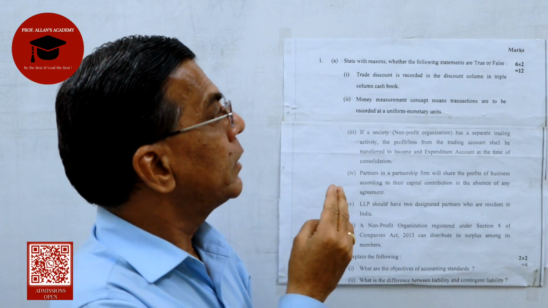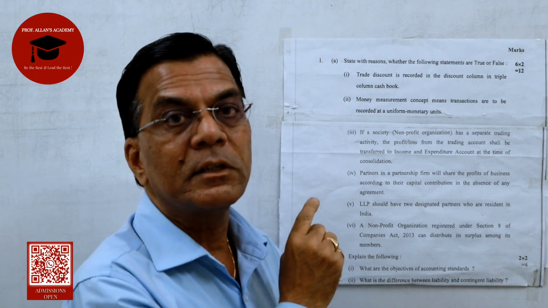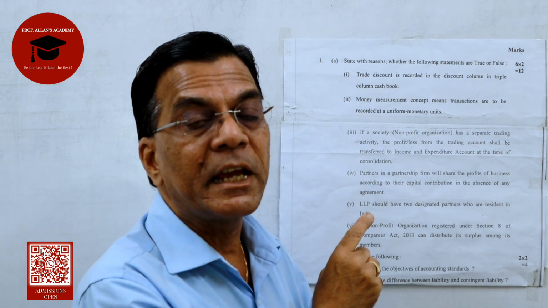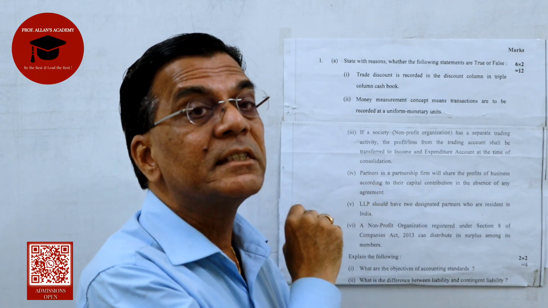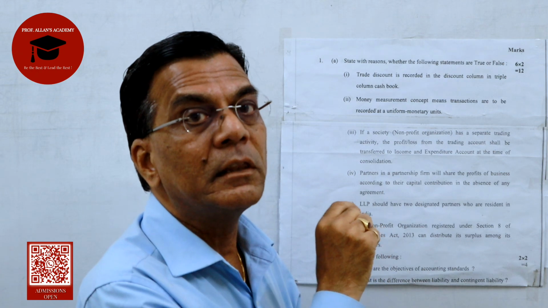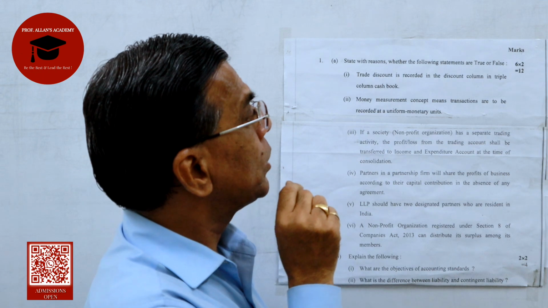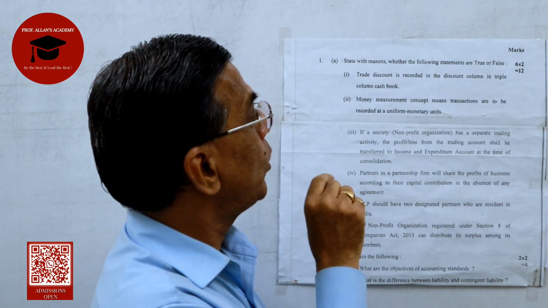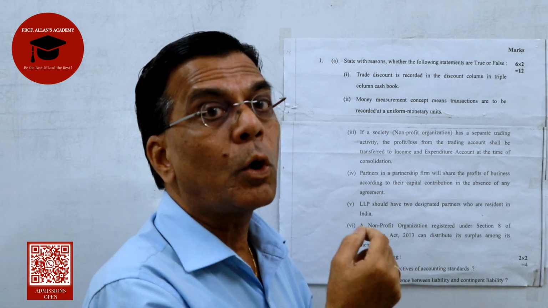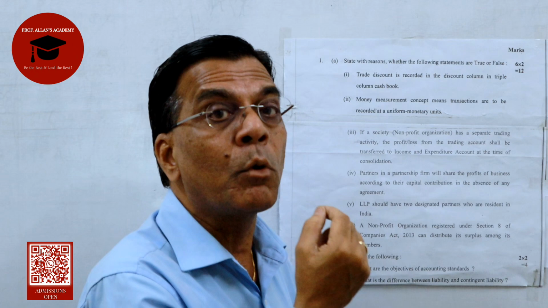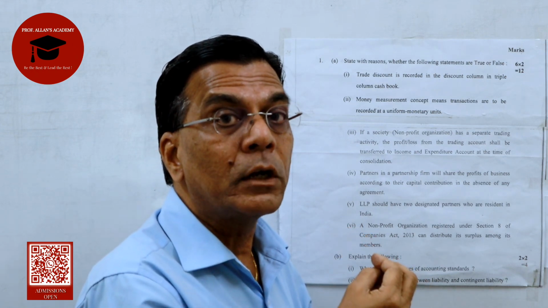Trade discount is recorded in the discount column in triple column cash book. Now this is a false statement because trade discount is never recorded in the books of accounts. The second one, money measurement concept means transactions are to be recorded at uniform monetary units. This is a true statement because all transactions should have monetary value in order to be recorded, in order to